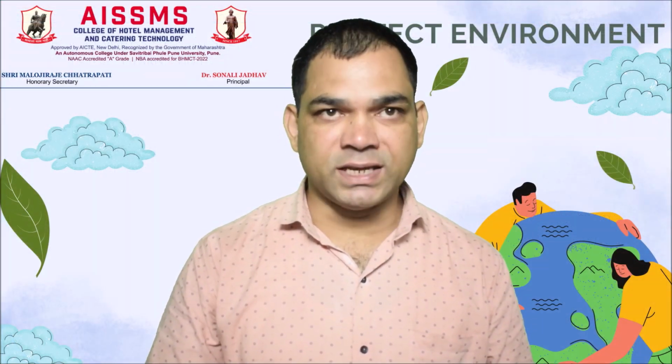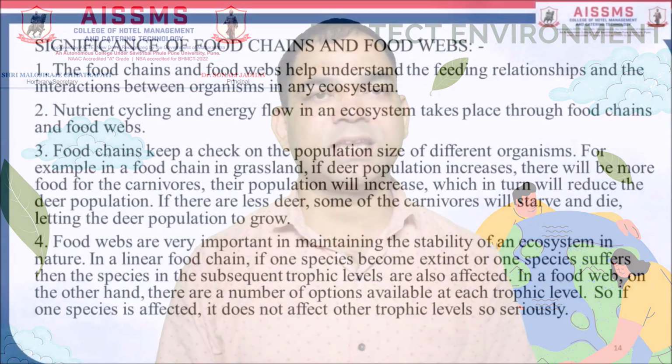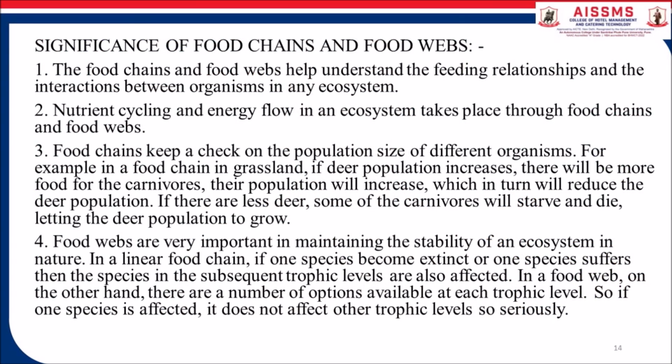Significance of food chains. Now we're going to discuss the significance of food chains. First, food chains and food webs help us understand the feeding relationships and the interactions between organisms in an ecosystem. Second, nutrient cycling and energy flow in an ecosystem take place through food chains and food webs. Third, food chains keep a check on the population size of different organisms.